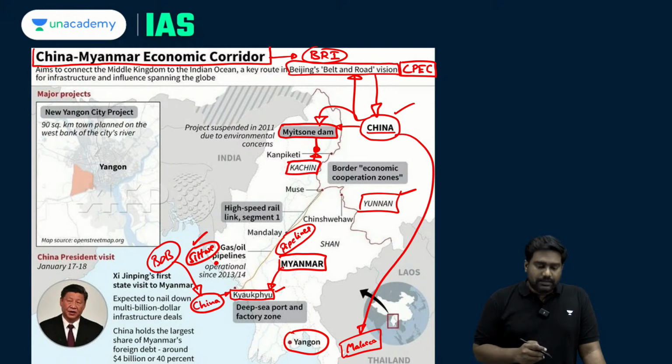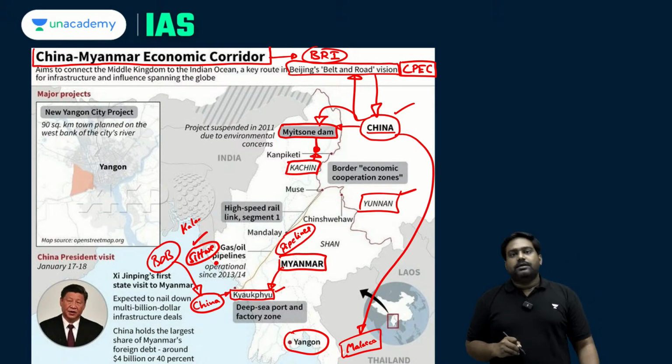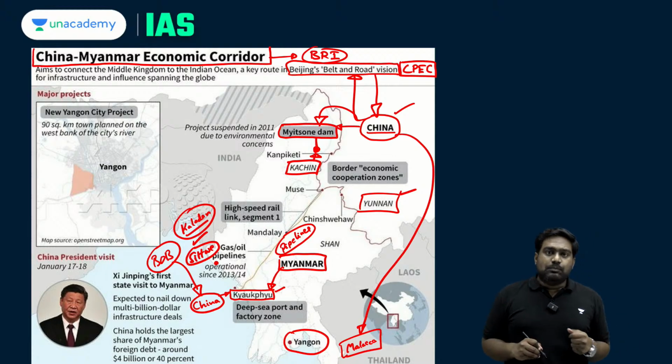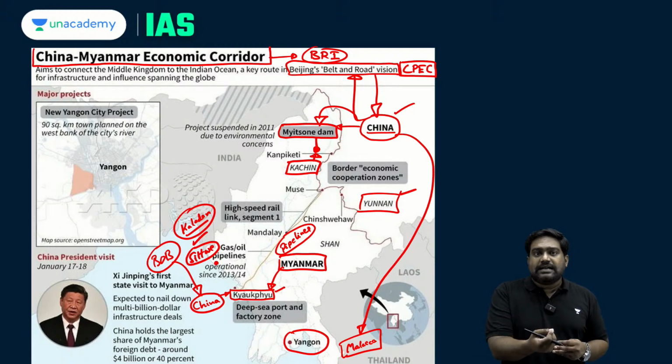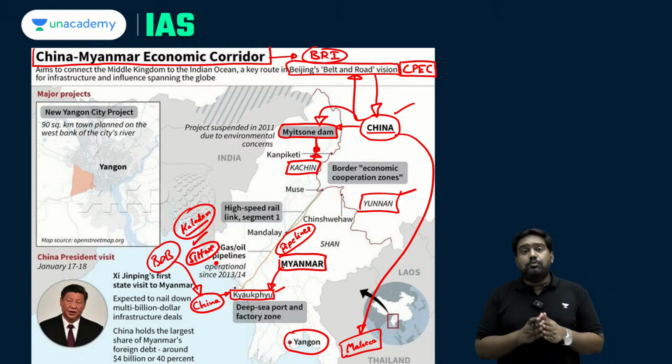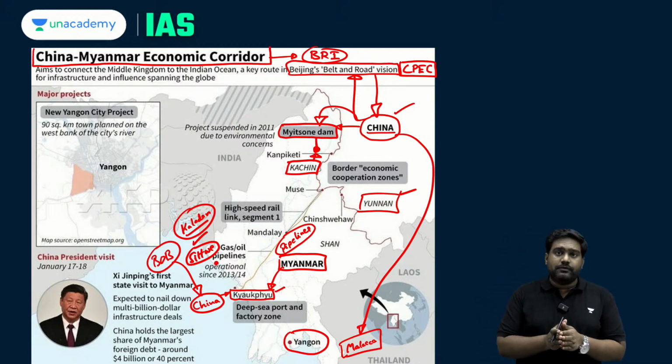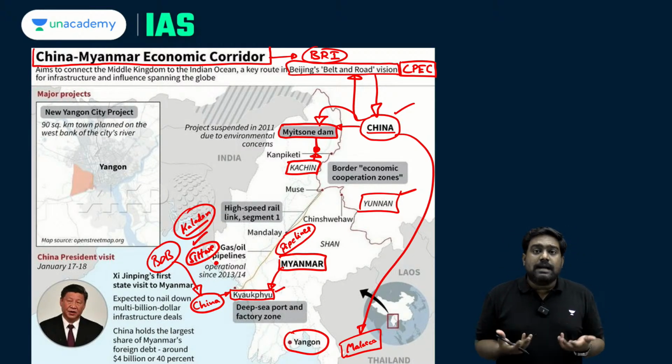built by China. The Sitwe port built by India is part of the Kaladan project that will link India's ports like Kolkata and Haldia with the Sitwe port, and through this route we can gain alternate access to northeast India, into Mizoram. So these are some important pointers that you should be aware of in order to answer any map based question in your prelims.